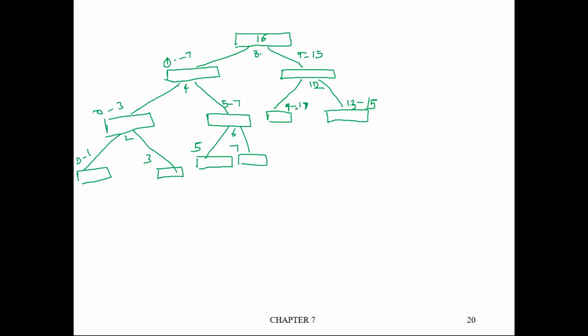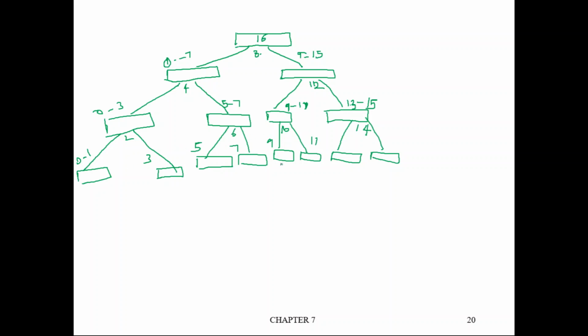Similarly here 9 to 11. So say 10 is correctly positioned. Then here we will have 9 and here we will have 11. So here 14 is correctly positioned, here you will have 13 and here you will have 14.